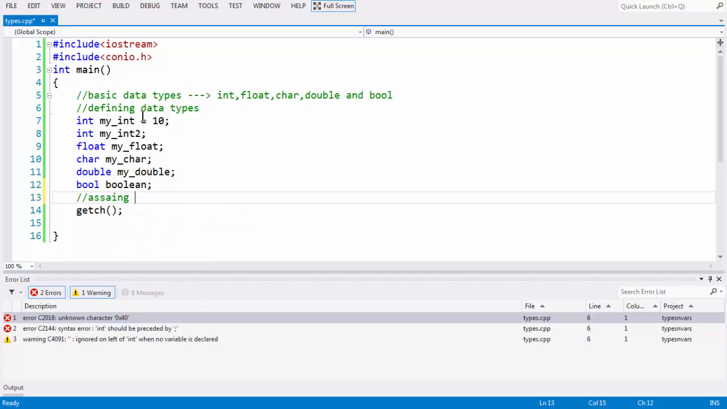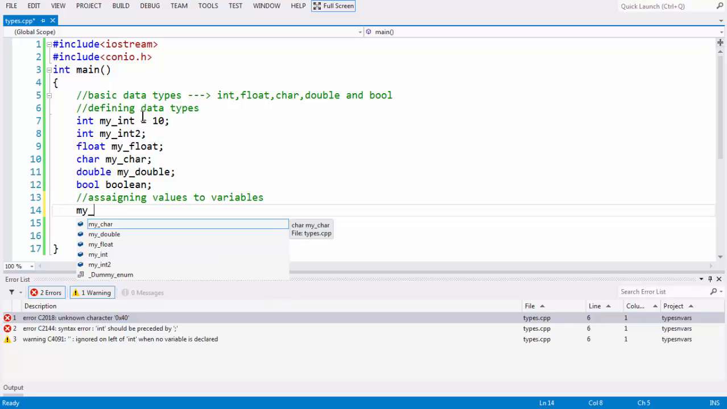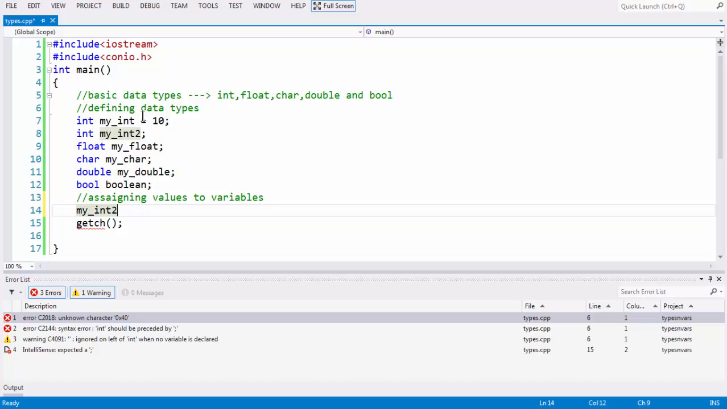Let's have a comment here, assigning values to variables. So you can do it separately, or you can do it at the time of definition, according to your convenience. So you can take that mind. If you observe here, whenever I am trying to type my and underscore, the IntelliSense is automatically pointing out whatever variables I have taken at the beginning. So you can select them, press enter, and assign some value like 20 or 30. So that is another way.